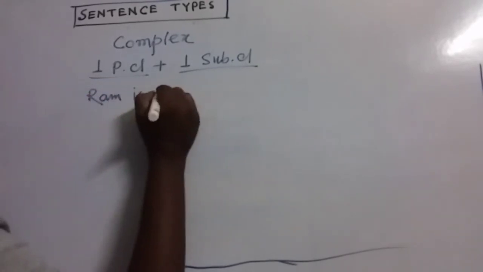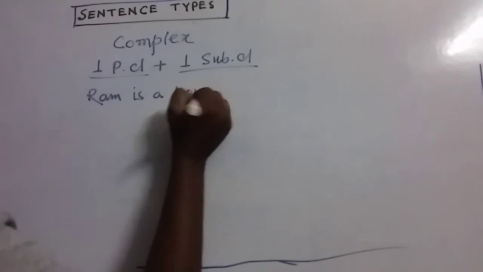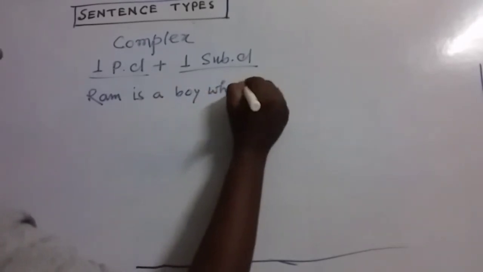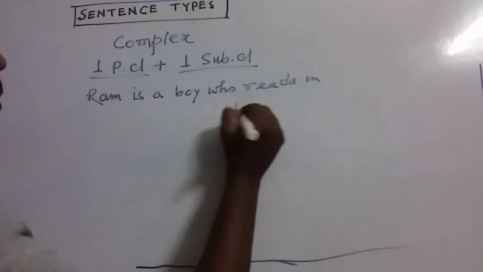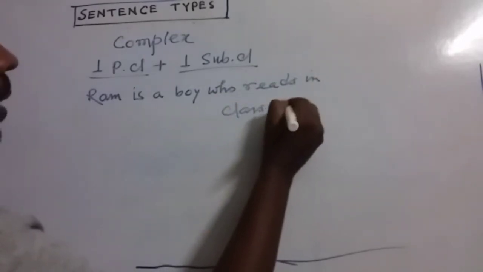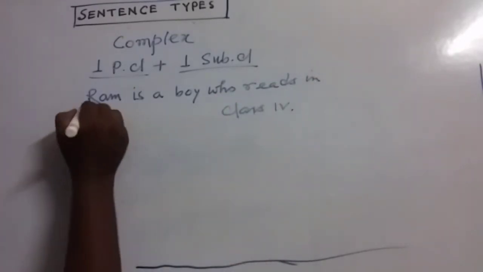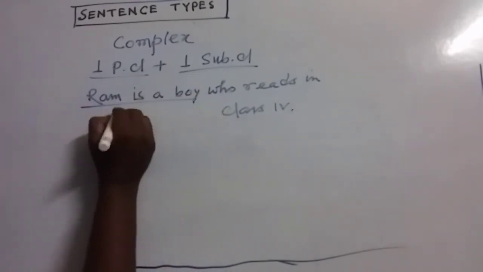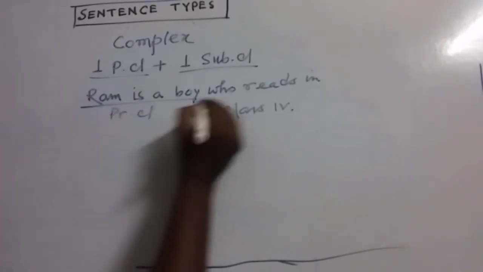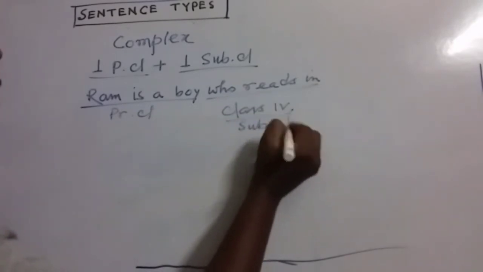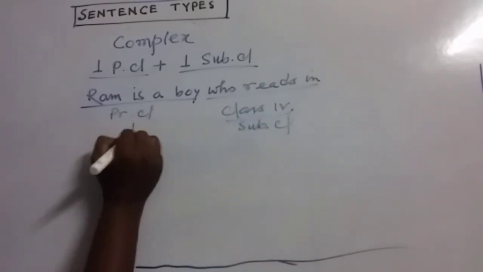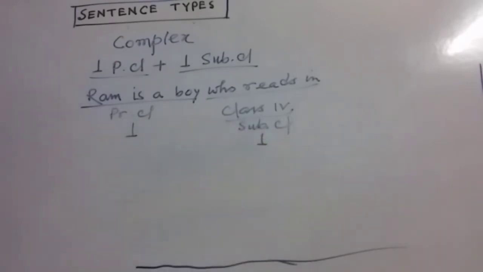Ram is a boy who reads in class 4. Here, my dear friends, you can see there is "Ram is a boy." This is the principal clause. And "who reads in class 4" is the subordinate clause. So you can see there is one principal clause and one subordinate clause.